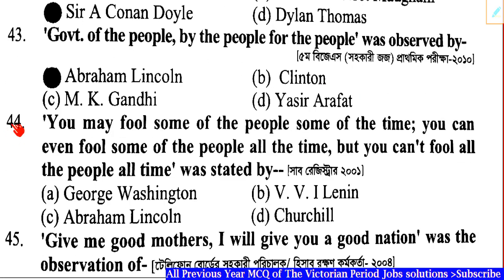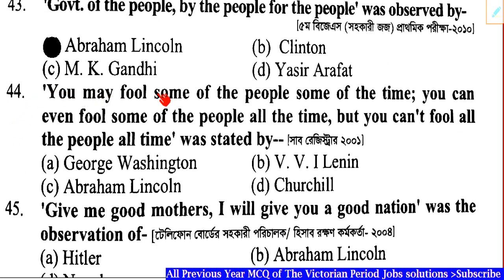Question number 44. You may fool some of the people some of the time, you can even fool some of the people all the time, but you can't fool all the people all the time, was stated by dash. Correct answer: Option C, Abraham Lincoln.